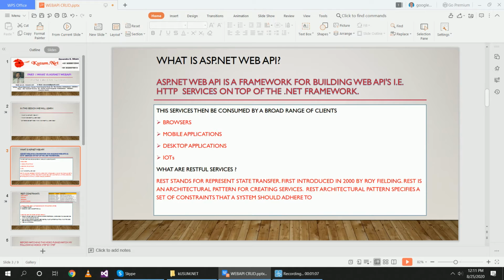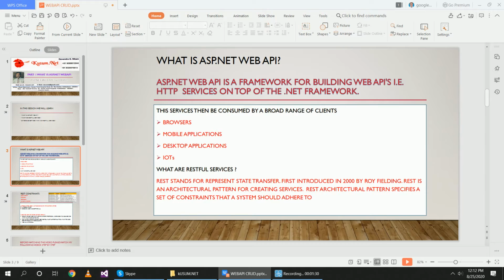What is IoT? IoT means Internet of Things. Internet of Things are electronic devices which use an IP address to communicate with each other, like cars, security systems, electronic devices, etc. So, what are RESTful services?